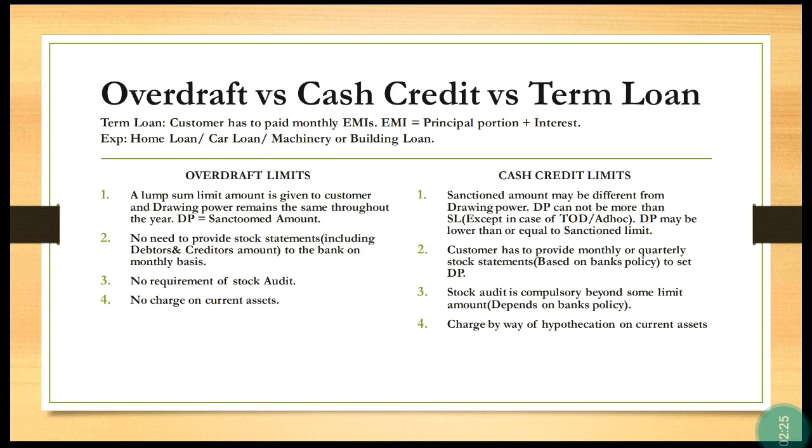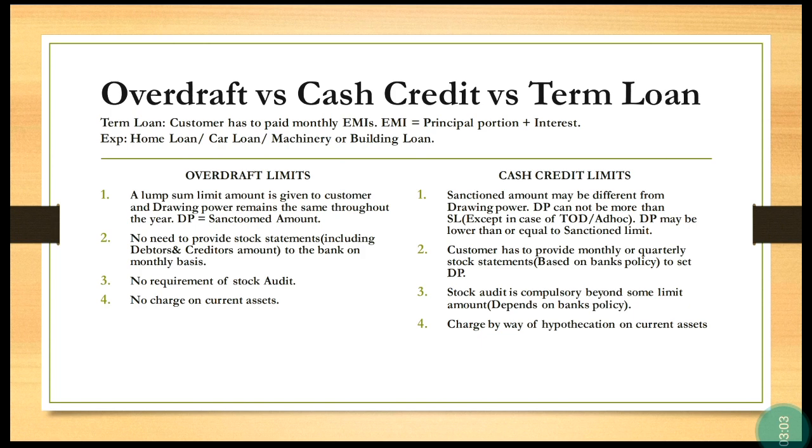The difference is only of 4 points: first DP, second stock statement, third stock audit and fourth charge on current assets by way of hypothecation. The first point is, in overdraft a lump sum amount is given to the customer and drawing power remains the same throughout the year. Here drawing power is equal to the sanctioned limit amount. Means drawing power remains the same over the year and there is no DP under overdraft limit. DP is equal to sanction limit.